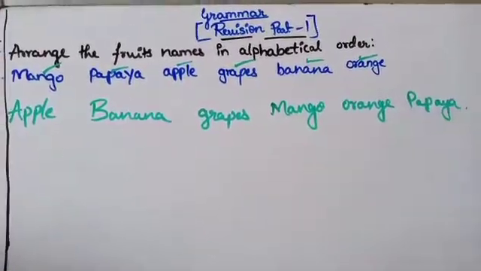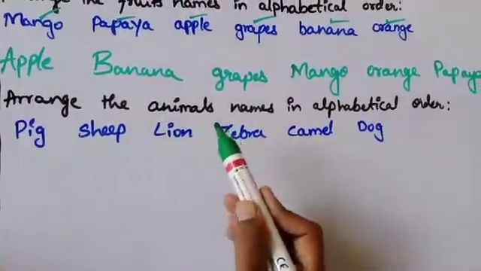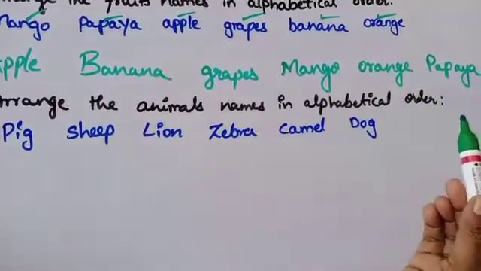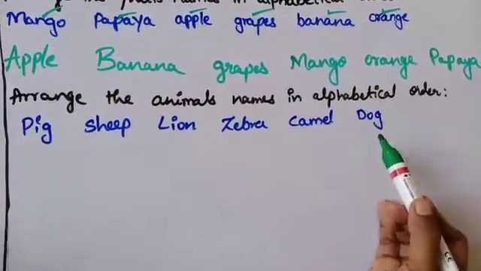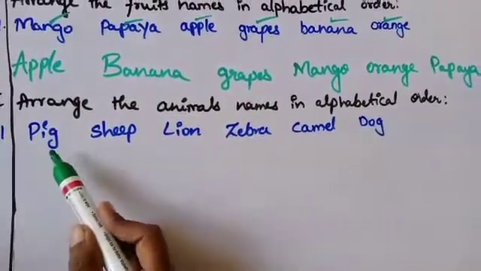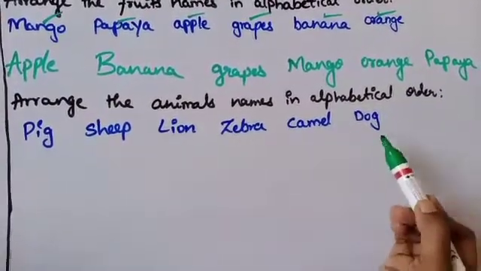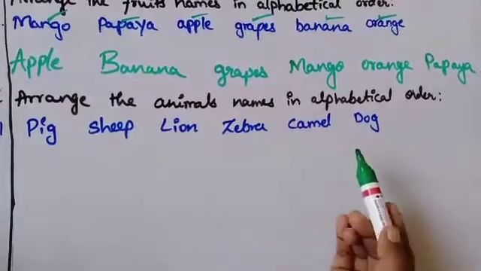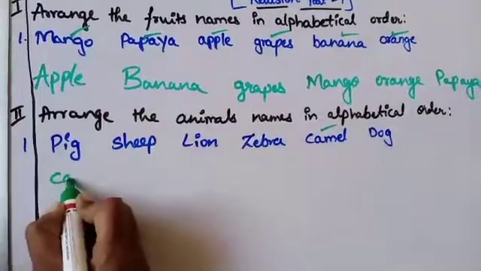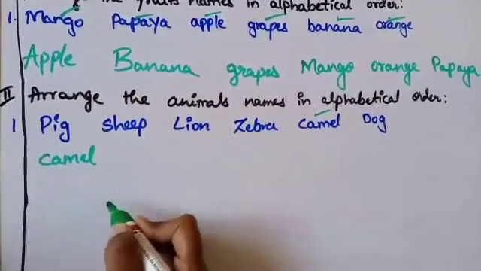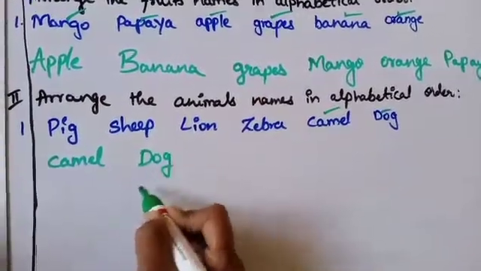Let's go for the next question. The second question is, arrange the animals names in alphabetical order. The animals are pig, sheep, lion, zebra, camel, dog. So which is the first one that comes, children? Yes, of course, C. That is camel. The next one is D, dog.